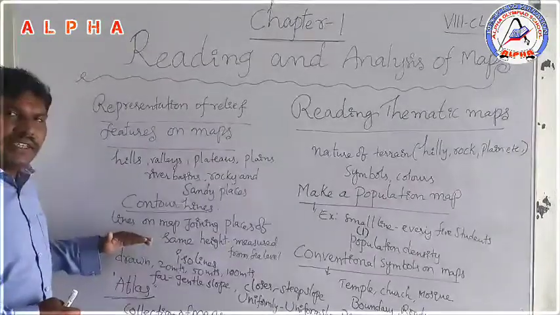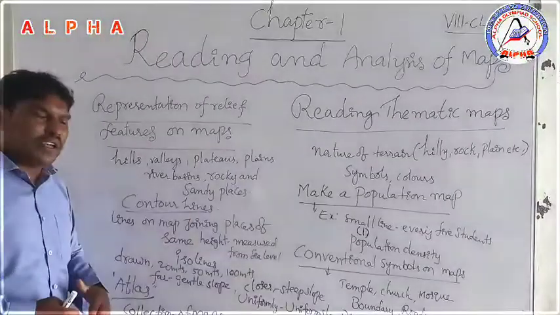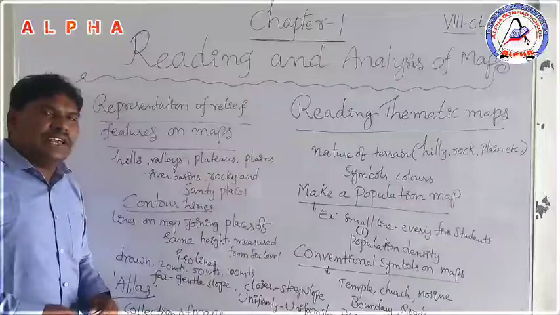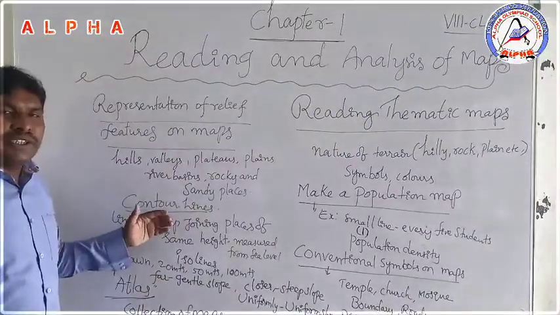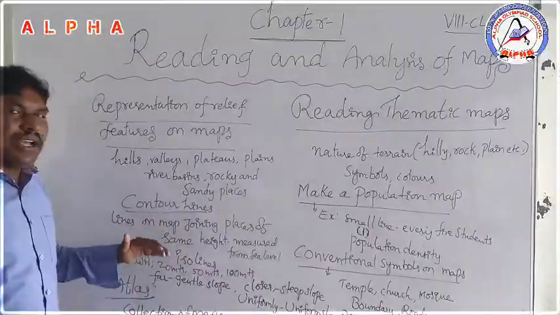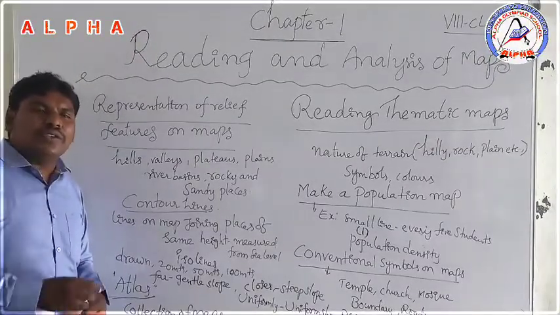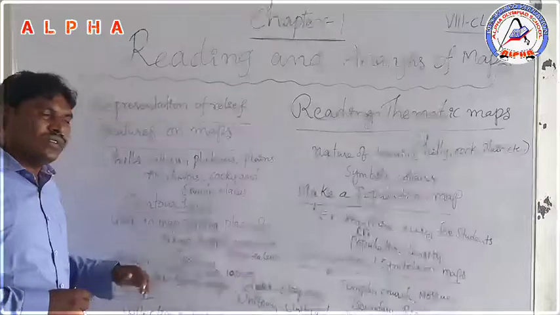So contour lines are the lines on a map joining places of the same height. They are measured from sea level. Contour lines are also known by another name, isohypses.